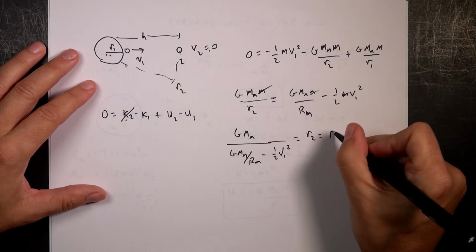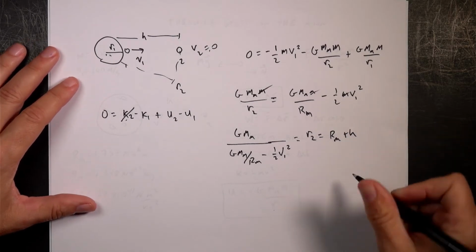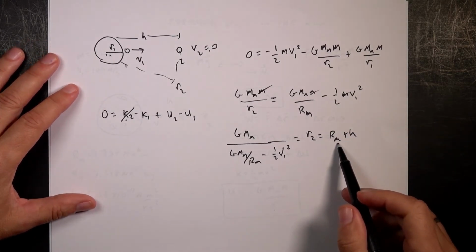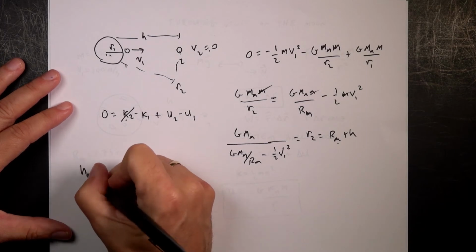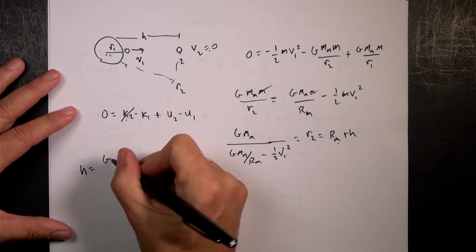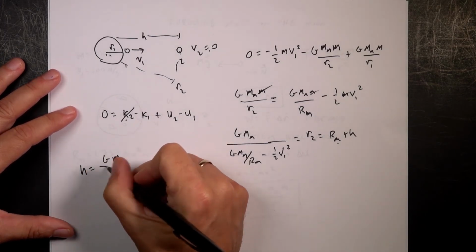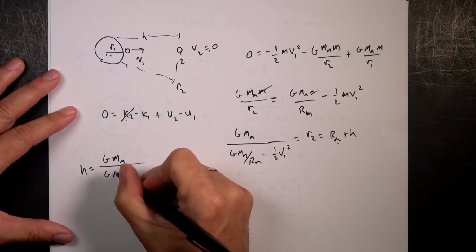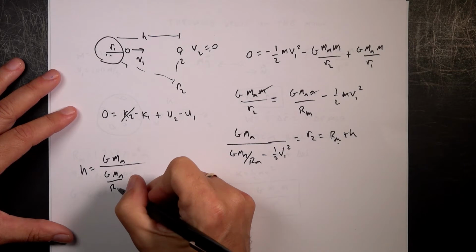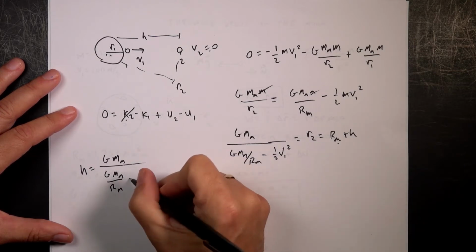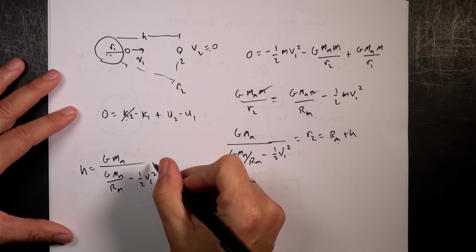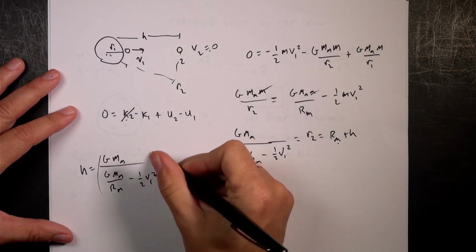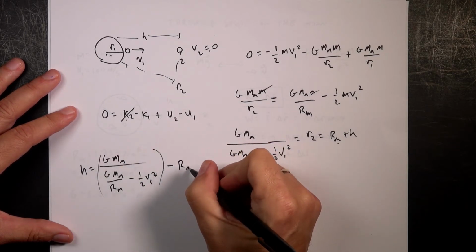And that's equal to the radius of the moon plus h. So if I want to solve for h, I can subtract rm, and I'm done. H equals g mass of the moon over this messy stuff, g mass of the moon over the radius of the moon, minus 1/2 v1 squared, all of that minus the radius of the moon.